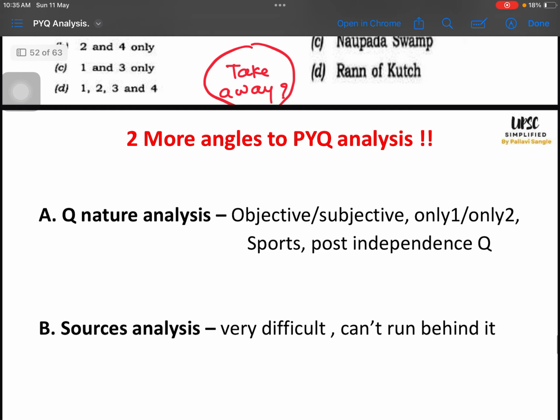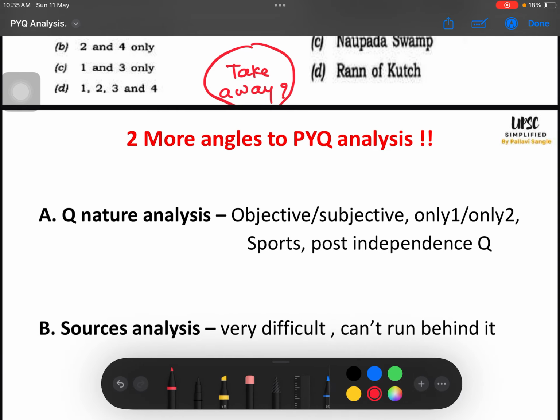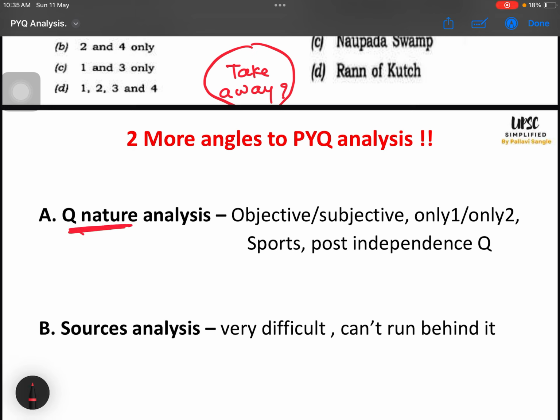Before that there are 2 more angles to PYQ analysis. The first is question nature analysis. This I am giving you so that you do it on your own, because everybody's understanding will be different, and a ready-made analysis will not be that helpful. You should imbibe all these things in your own mind. Okay, so question nature analysis. For example, whenever you are solving 2020 to 2024, even if you have solved earlier, solve again with this approach. Solving again is not harmful. It is going to help you only.